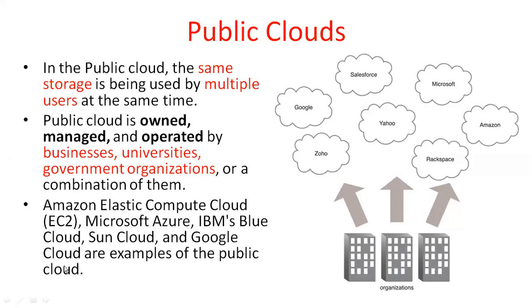What are the providers? These cloud providers, for example, Amazon Elastic Compute Cloud, EC2, is one type of public cloud. Microsoft Azure is one type of cloud, and IBM Blue Cloud is another. Sun Cloud and Google Cloud are examples of public cloud providers. Here, consumers are universities, and providers are these. That is a simple example for the public cloud.